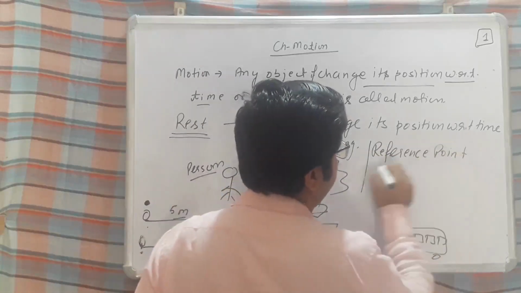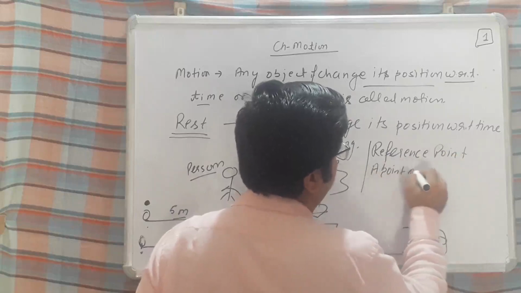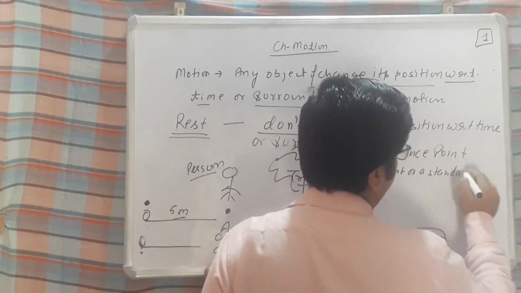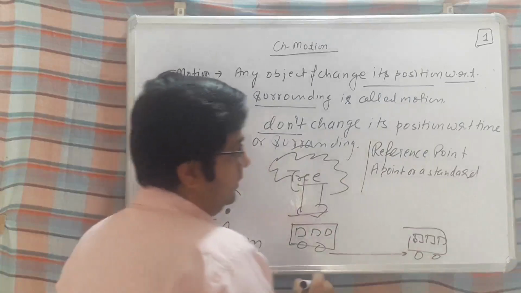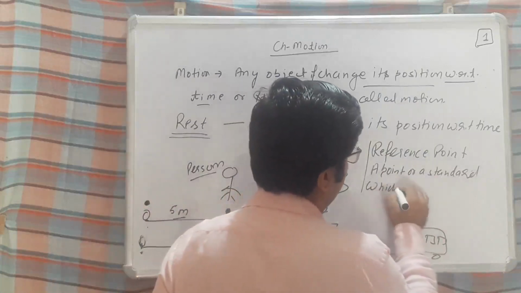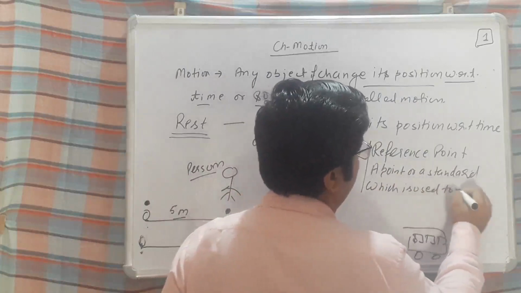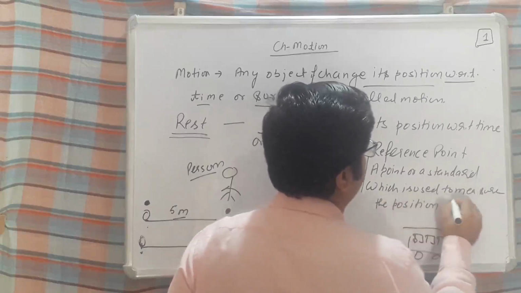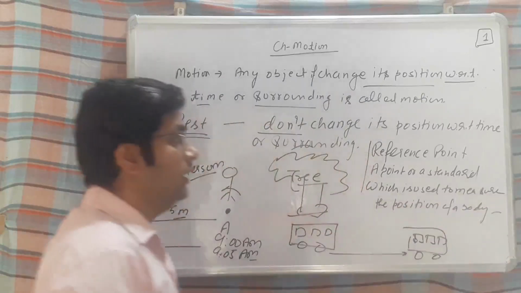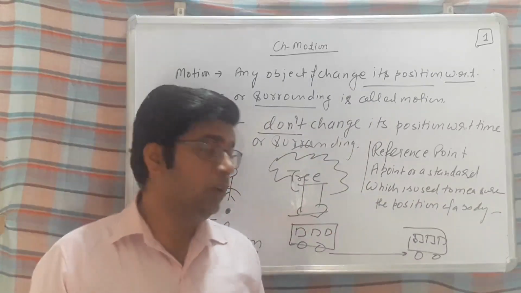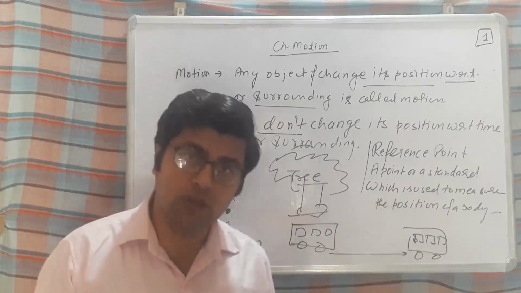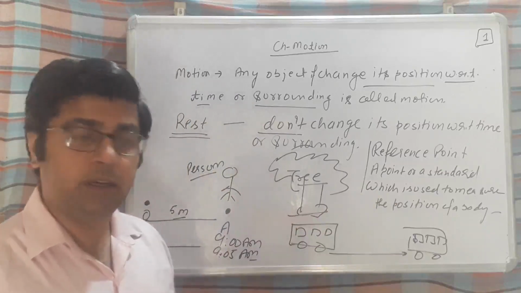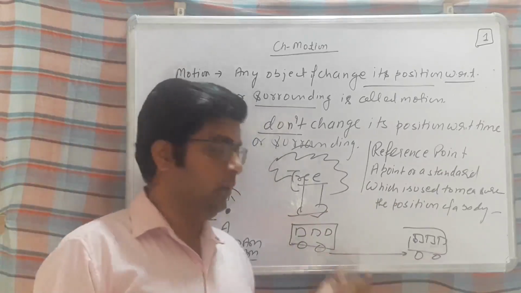So what is a reference point? A point or a standard which is used to measure the position of a body. ठीक है ना? Reference point is a point or a standard which is used to measure the position of a body, that is known as your reference point. So in this example, the tree is your reference point, and because the bus changes its position, it takes some time.